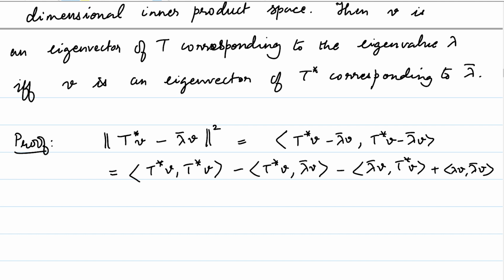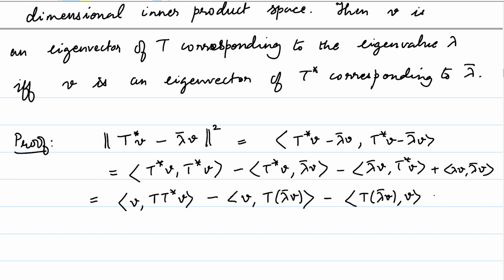This is the exact expression that we will have. But then by the properties of the adjoint, this is just the inner product of v with T T star v. And how about the second term? The second term will be the inner product of v with T of lambda bar v, and so on. So, this minus similarly T of lambda bar v comma v plus mod lambda square times the inner product of v with itself.